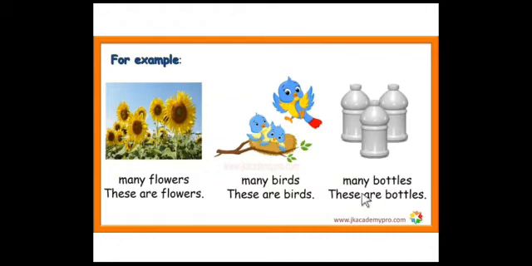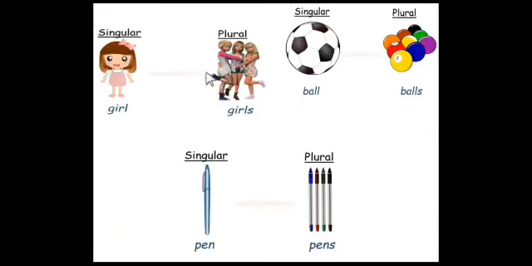Now, students, have you opened page number 39? Okay. Let us see more examples about it. So girl. How many girls can you see in this picture? So there is only one girl. So we say girl. This girl is in the singular form. It denotes only one person.